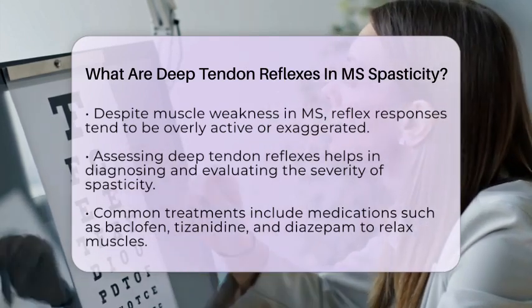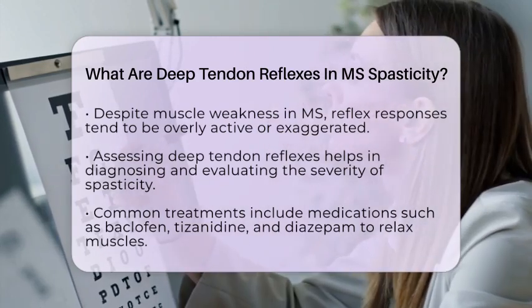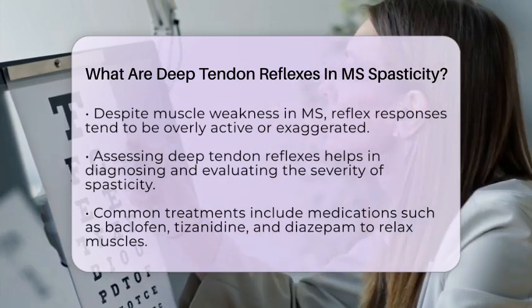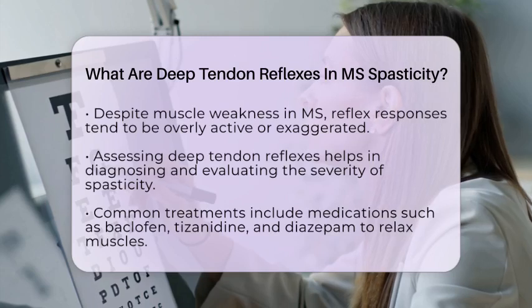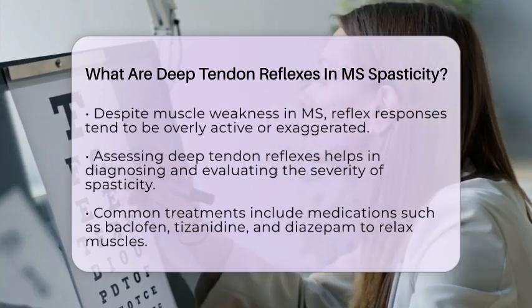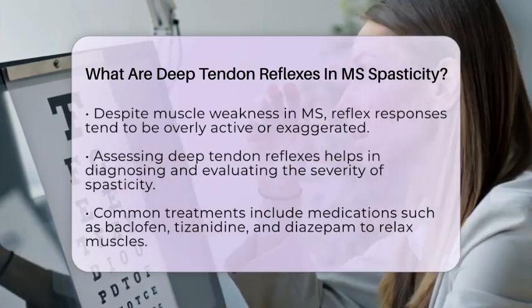Assessing deep tendon reflexes is an important part of diagnosing and understanding the severity of spasticity in MS. Usually, the patellar or knee-jerk reflex is tested. The patient is asked to relax, and the examiner taps the tendon just below the kneecap. If the reflex is hyperactive, the leg will kick out more forcefully than normal.